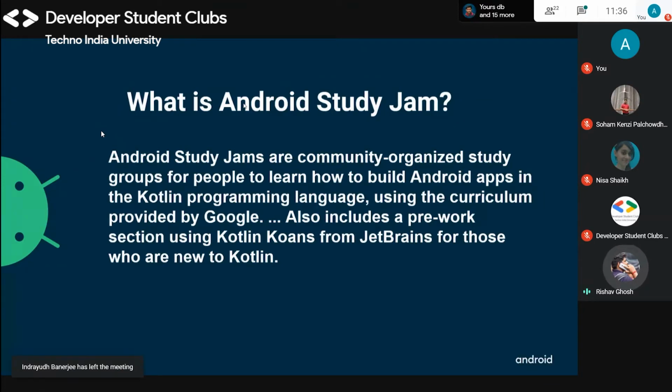When I show the quizzes, you can see some Kotlin Koans there. If you don't know anything about Kotlin, just go through the process. You will learn everything about Kotlin, and you have to finish the quizzes to get a certificate from Android Study Jam.